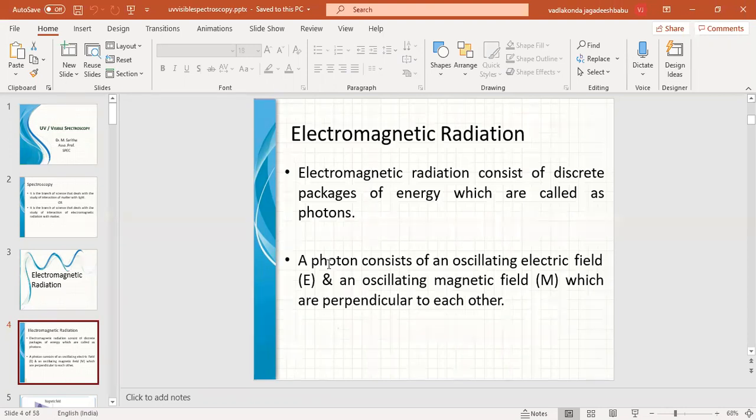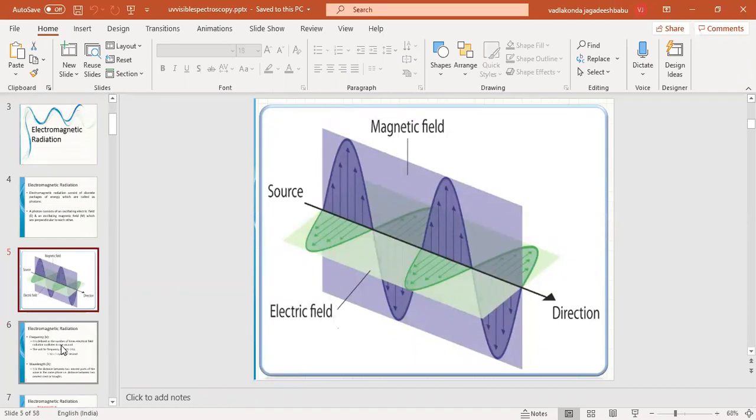Each electromagnetic radiation has two fields, the electric field as well as the magnetic field, which oscillate in perpendicular directions. So electromagnetic radiation consists of both electric waves as well as magnetic waves, as in this diagram. You can observe the magnetic field as well as the electric field oscillating in perpendicular directions to each other.